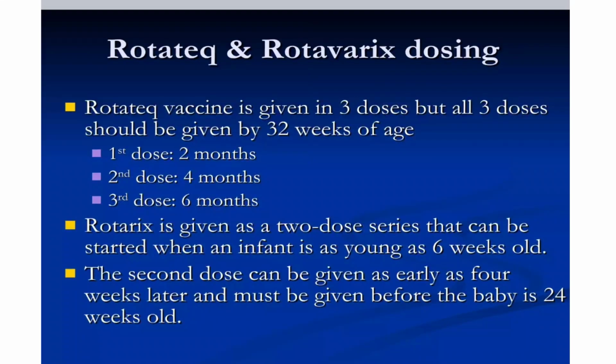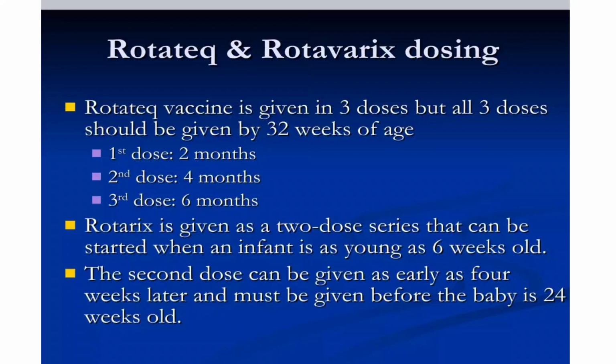Rota-TEC vaccine is given in 3 doses, but all 3 doses should be given within 32 weeks of age. The first dose ideally should be given at 2 months of age, the second dose at 4 months of age, and the third dose at 6 months of age. Then Rota-RIX is given as 2 doses that can be started when an infant is as young as 6 weeks old.